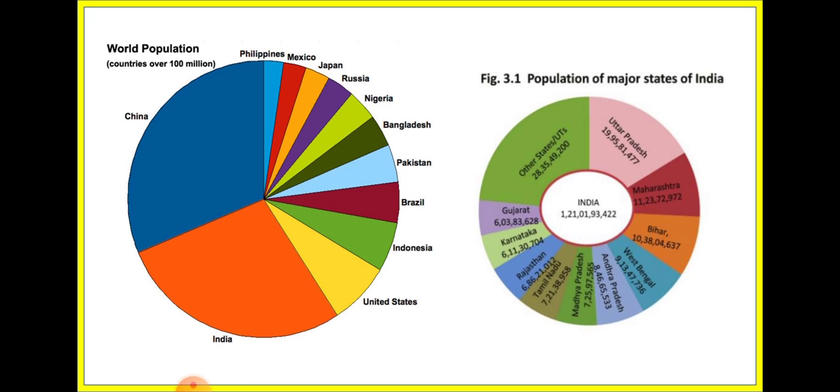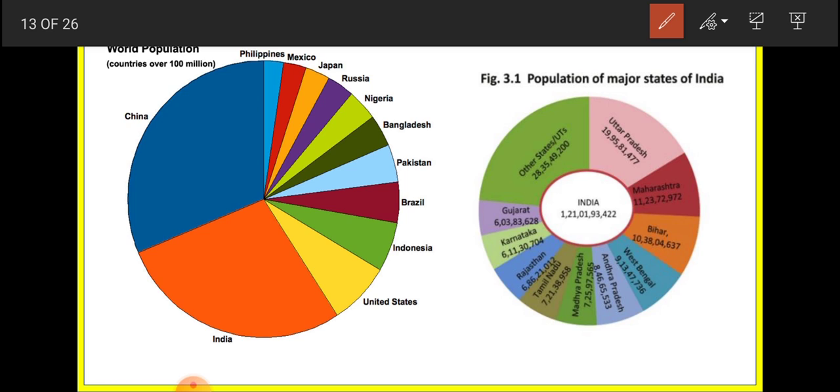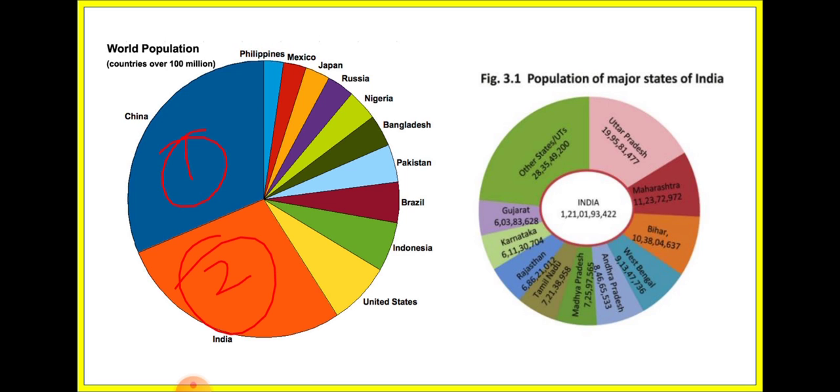In this diagram, if we compare the world, China is first and India is second. These are the 10 countries that are highly populated in the world, okay. Then the US is there. The US has only 32.72 crore population. So this is the part that India plays with respect to population in the world.